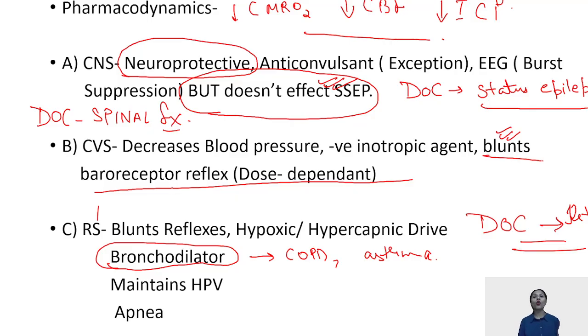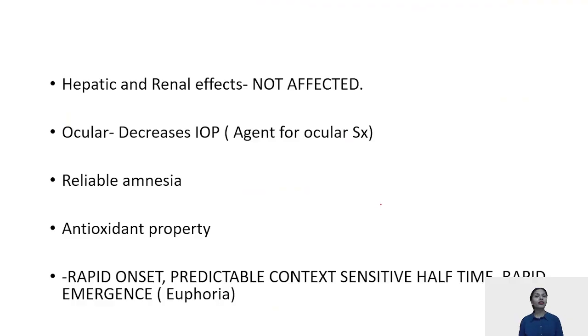And lastly, propofol maintains the hypoxic pulmonary vasoconstriction. It is going to decrease everything in CNS, CVS, and the respiratory system, it is going to blunt everything except your hypoxic pulmonary vasoconstriction. Hepatic and renal, not much effects. Ocular, it decreases your IOP and is again the drug of choice for ocular surgeries.